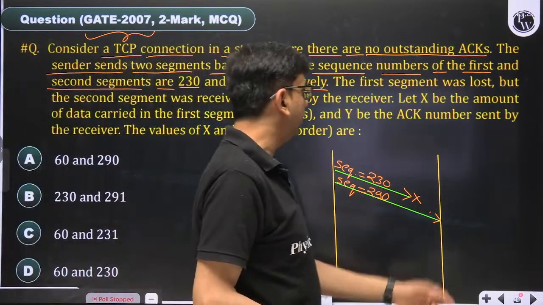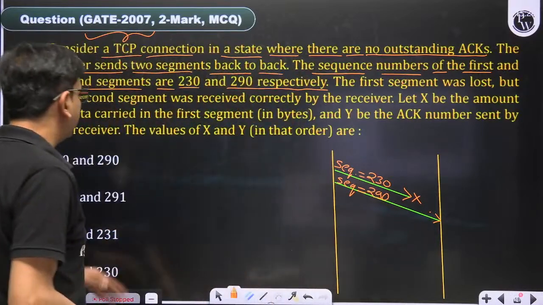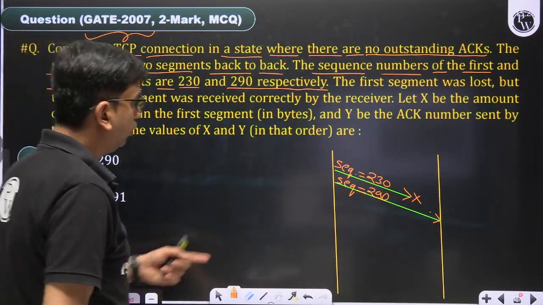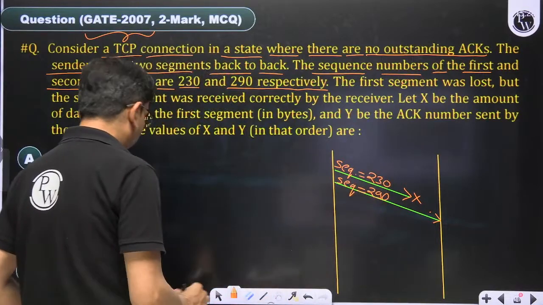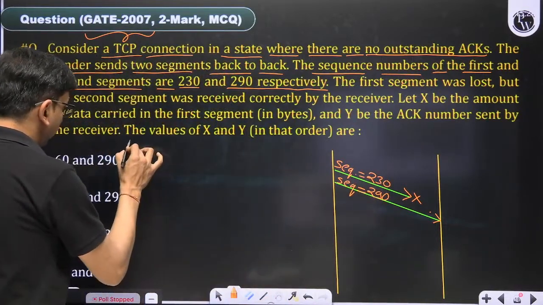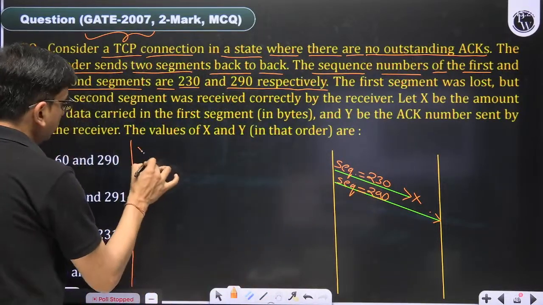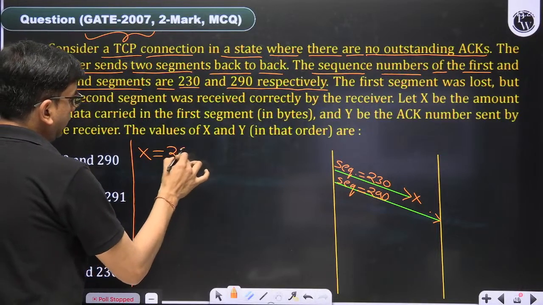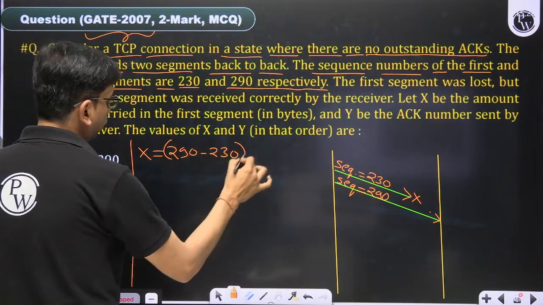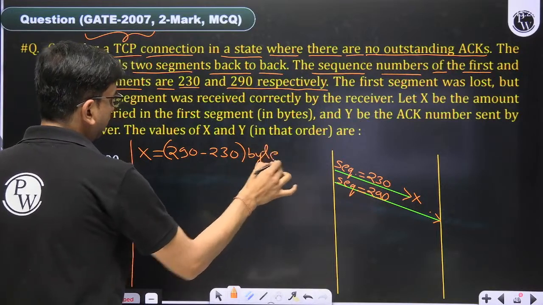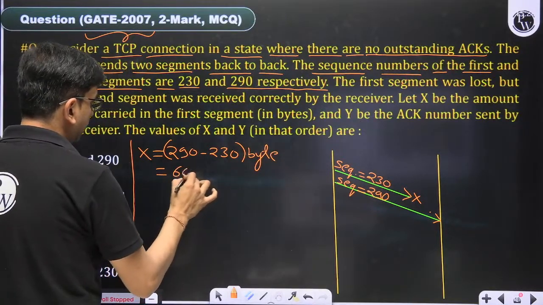Let X be the amount of data carried in the first segment. So what is the value of X? The value of X is basically 290 minus 230, that is 60 bytes.